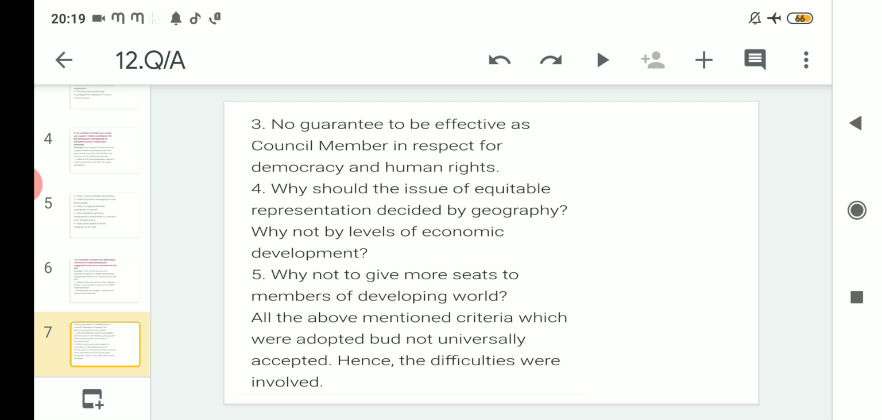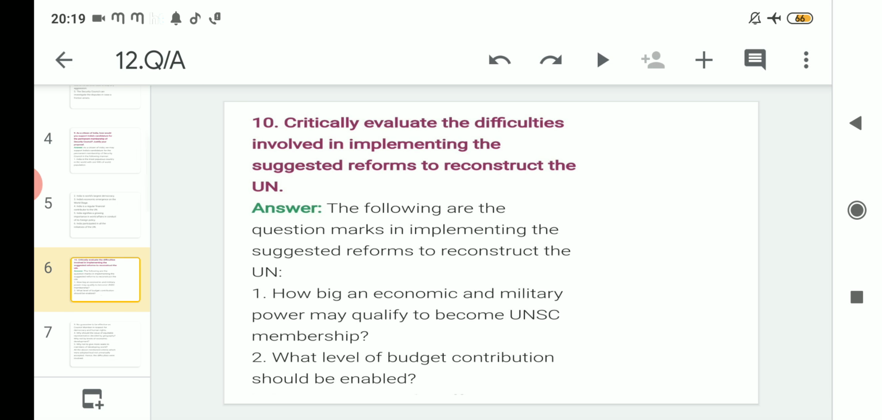After that, the last point is: why not give more seats to the members of the developing world? One more proposal was that more and more seats should be given not to the developed countries but to the developing countries, so that they will have equal sharing, or they can have a say about their problems on a world platform like the UNSC. So these are all points by which we can critically evaluate the difficulties related to the reforms suggested by the UN.